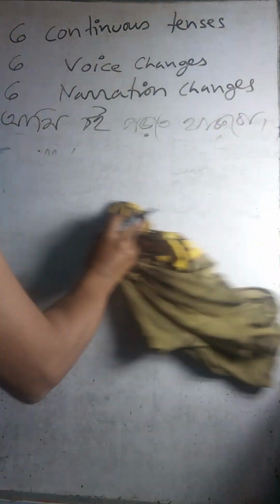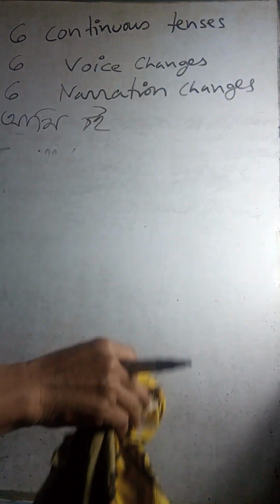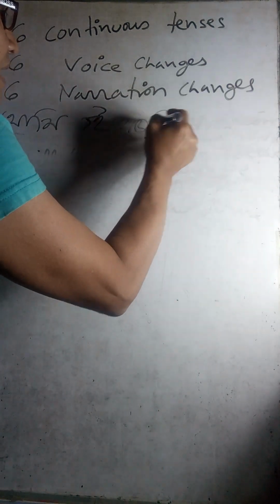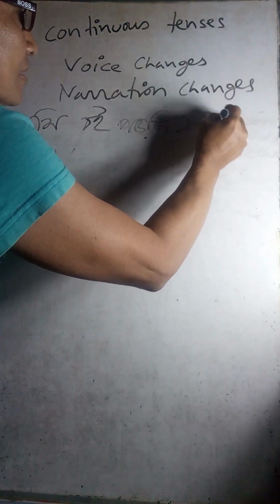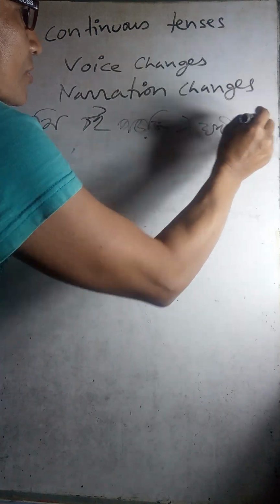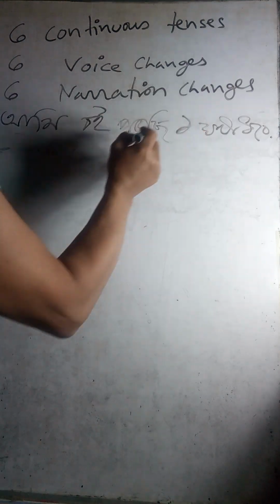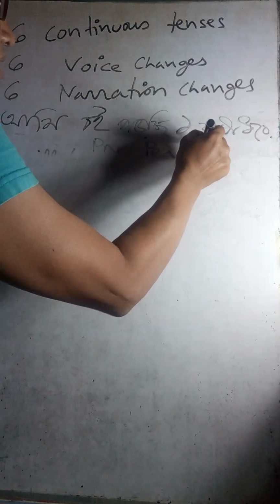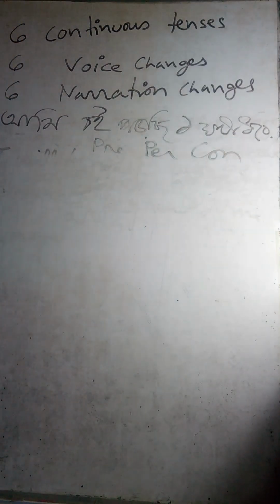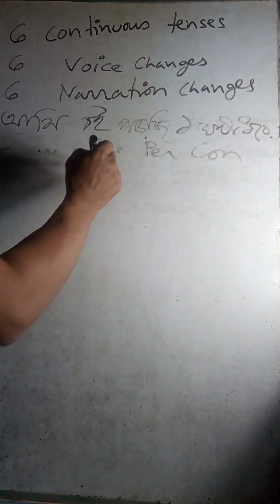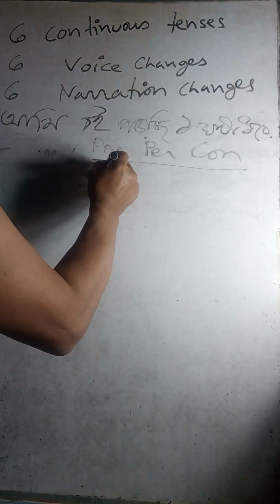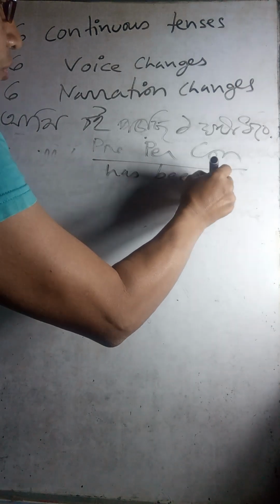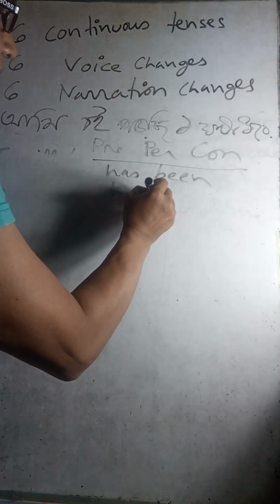So now I come back to আমি বই পড়ছি ১ ঘন্টা ধরে. With 1 ঘন্টা ধরে, the tense changes. Present perfect continuous tense. Right? An auxiliary verb has been or have been.